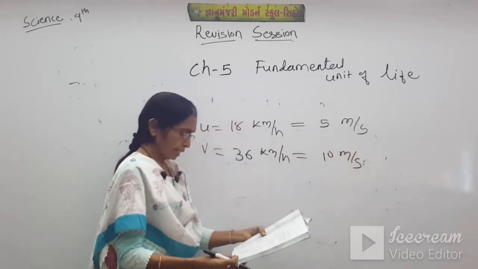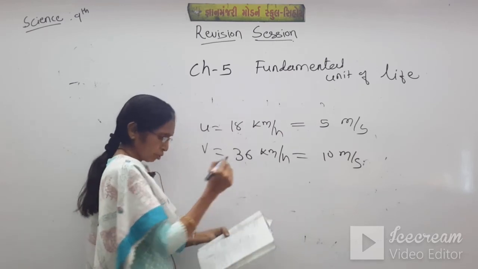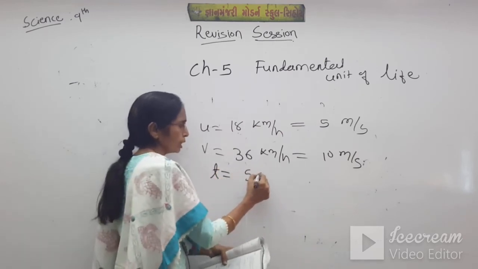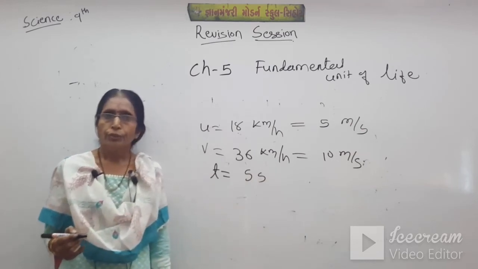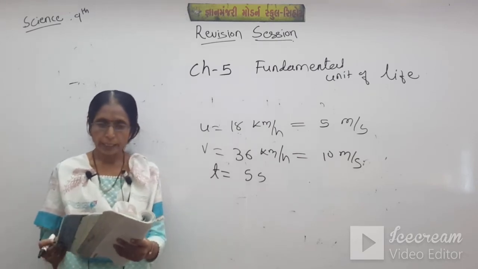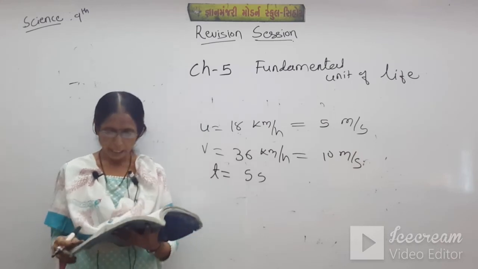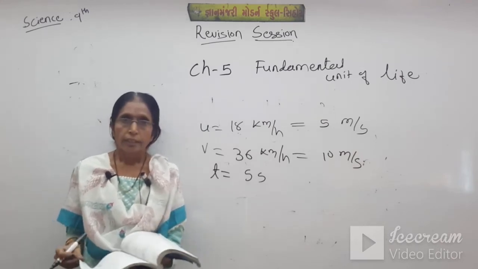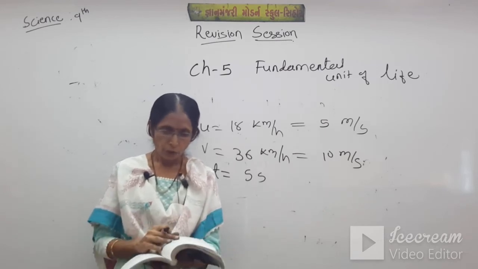What we have to find here? Acceleration. Time is given already in seconds, so no need of any change there. A is equal to V minus u upon t, and you can get the answer 1 meter per second square. So all the numericals are easy, students. The numericals which we have done here, you have to follow that only.